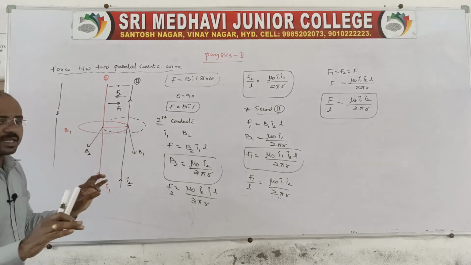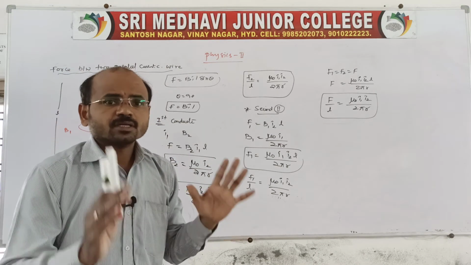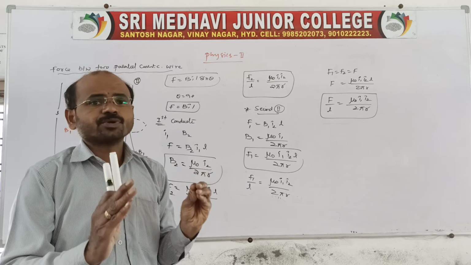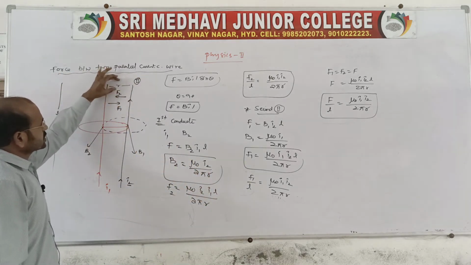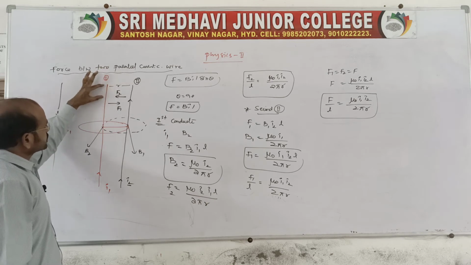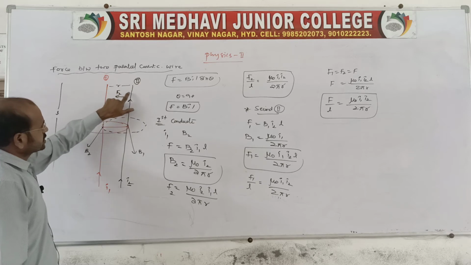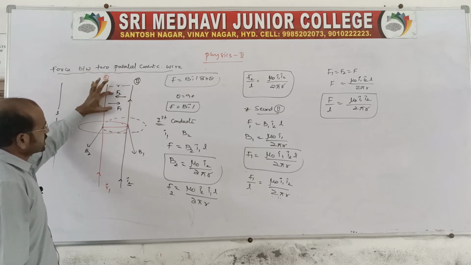Now, the two current carrying conductors are held in magnetic fields, the fields produced by one another. The distance between the two conductors is r. The first conductor exerts a force F1 on the second conductor, and the second experiences a force F2 on the first conductor. That's what you say is opposite.